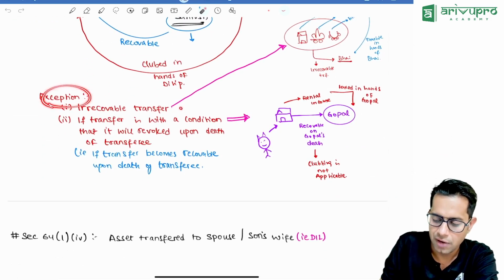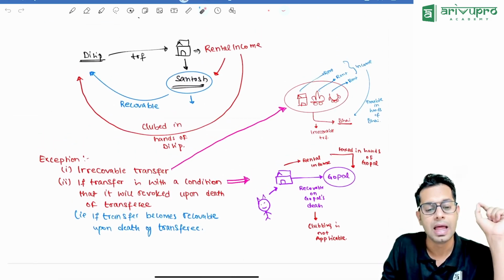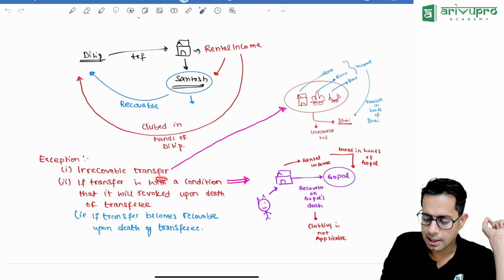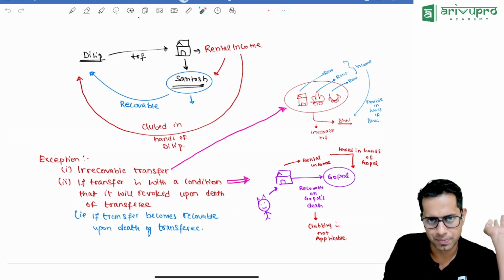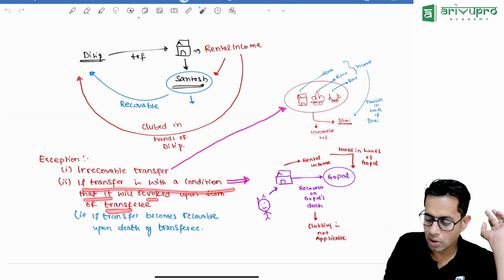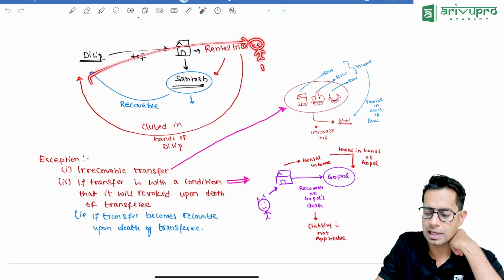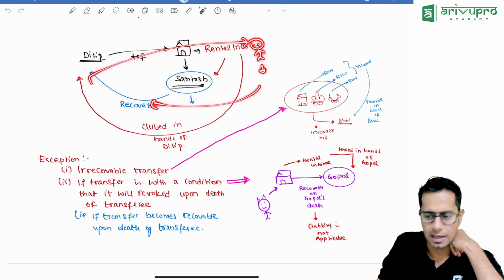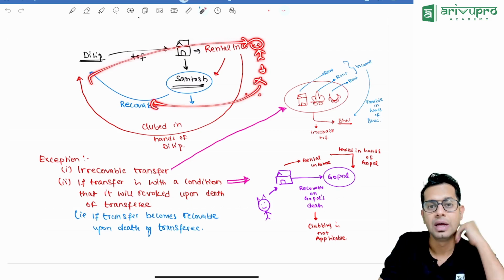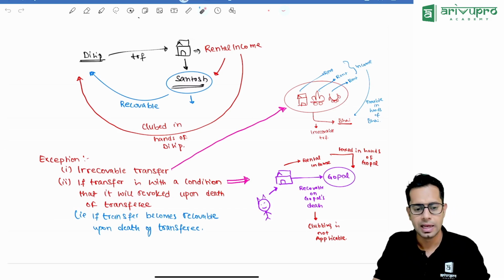Exceptions are there for this. If it is an irrevocable transfer, then this condition is not applicable. What do you mean by irrevocable transfer, sir? I am transferring with a condition that I will not take back this asset at all from you. Or if the transfer is with a condition that it will be revoked upon the death of the transferee. For example, I have transferred the asset to someone telling that if you die, then I'll take it back from you, or else I'll not take it back. This is a type of revocable transfer upon death of the transferee. It will get revoked on the date of death of the transferee.